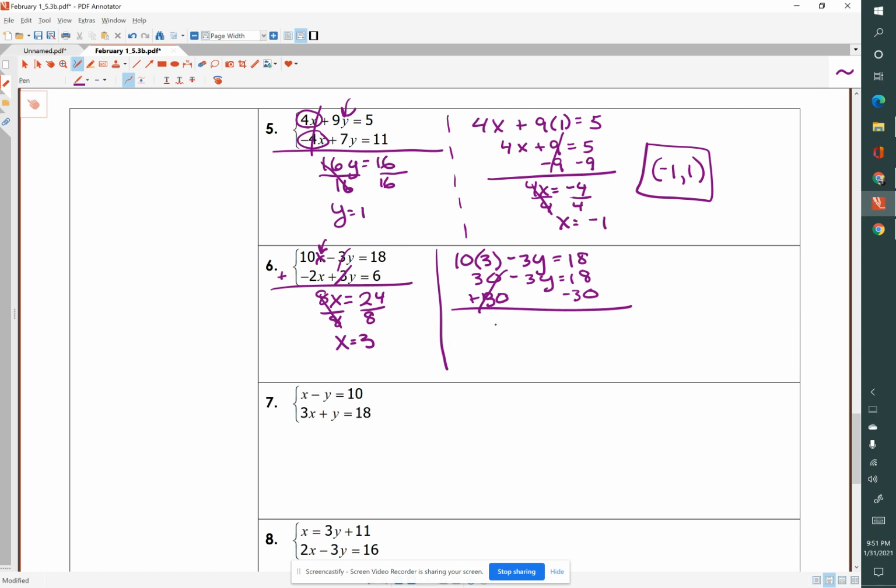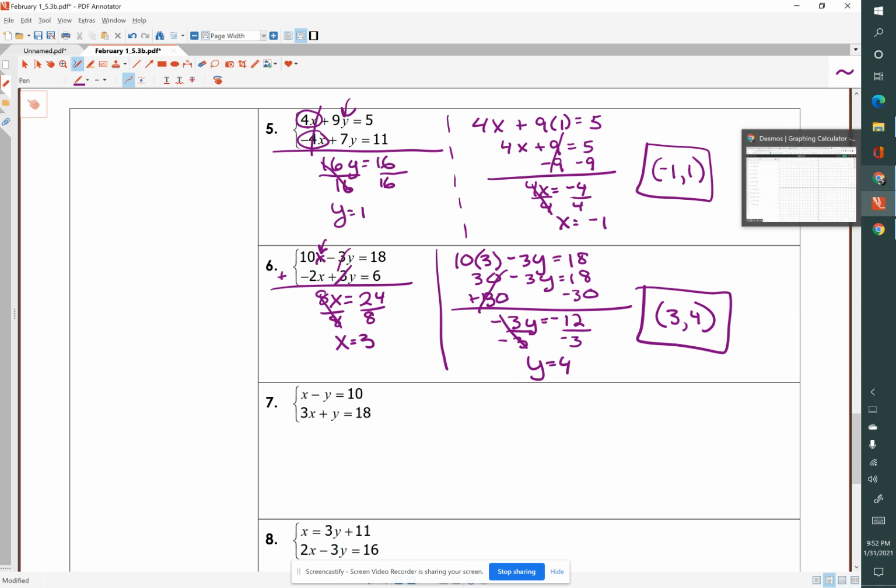And I have negative 3y equals negative 12. I divide both sides by negative 3, and y equals negative 12 divided by negative 3 is 4. My ordered pair is 3, 4.